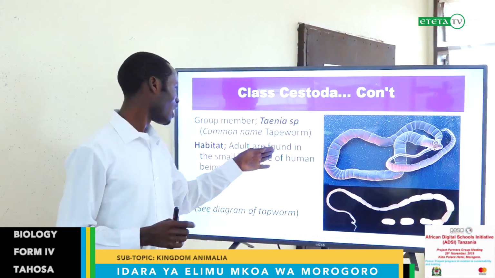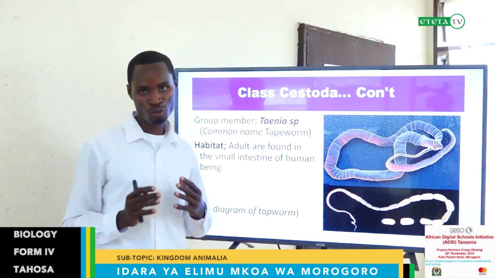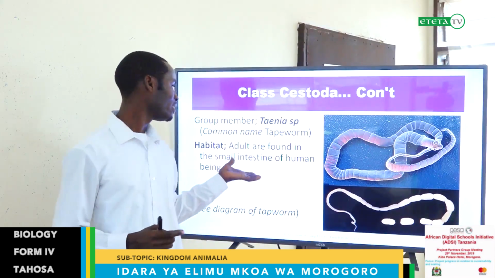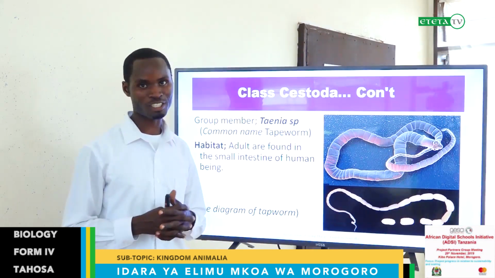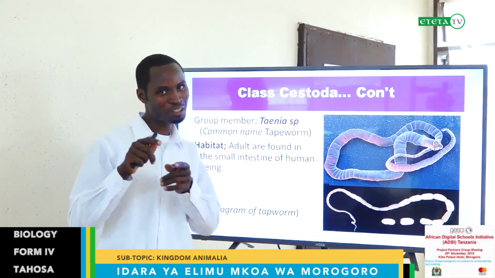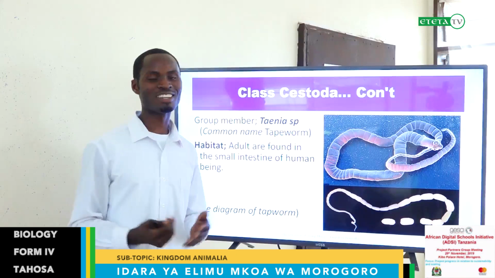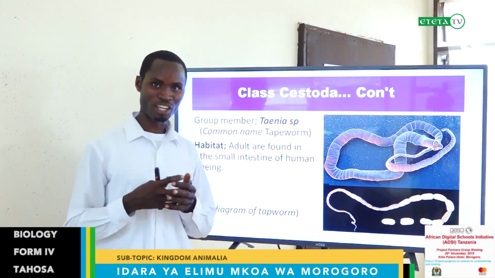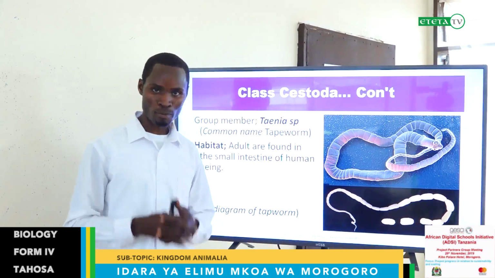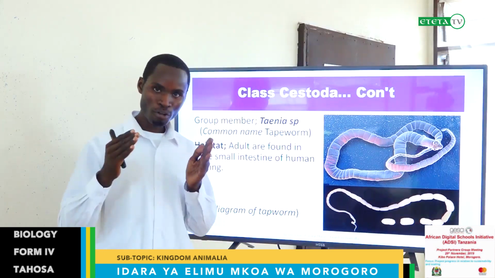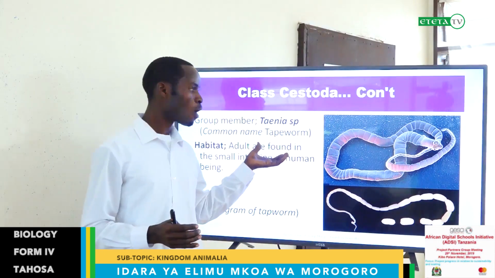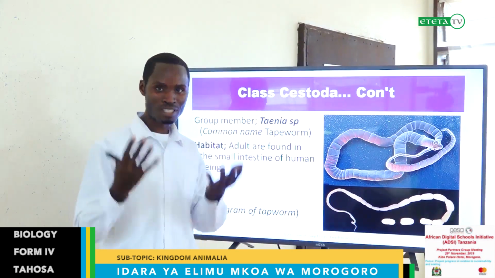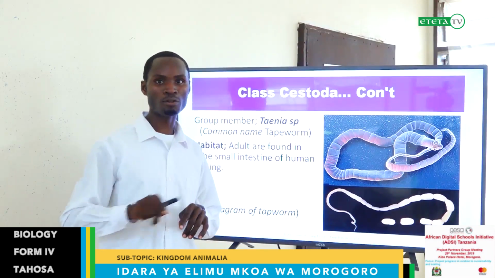So the adults are found in the small intestine of human beings. Me and you, we are the hosts of this worm. They can live in the small intestine, and you know the function of the small intestine. It is the place where there is food absorption. After digestion, you have absorption in the ileum. Before you absorb the food, the organism wants to benefit from the food after digestion. So before absorbing, they have to suck, they have to eat first before they allow you to absorb.